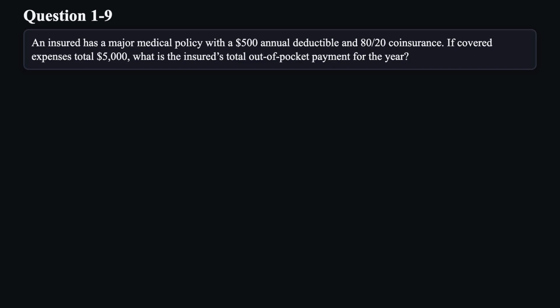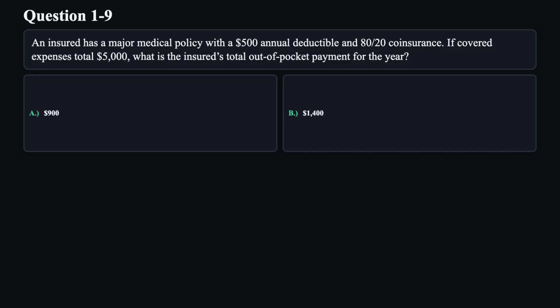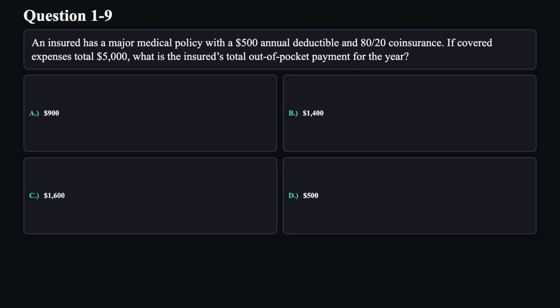Question 9. An insured has a major medical policy with a $500 annual deductible and 80/20 coinsurance. If covered expenses total $5,000, what is the insured's total out-of-pocket payment for the year? A. $900. B. $1,400. C. $1,600. D. $500.